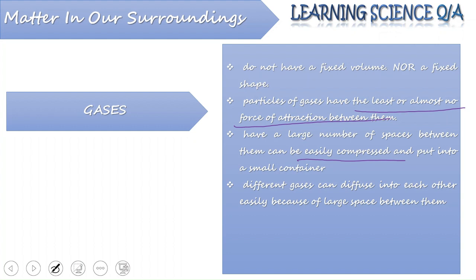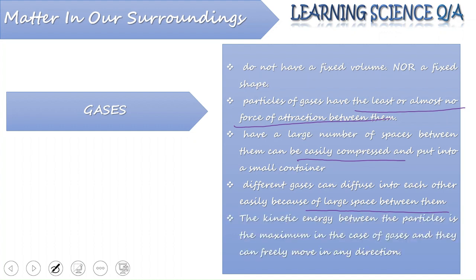Different gases have an ability to diffuse into each other. Just because the space between them is relatively high, or you can say they have the maximum space between their particles, different gases can get mixed up with each other at a very high rate. Also, the kinetic energy in the particles of gases is maximum. This is the reason why they can move freely in any direction.